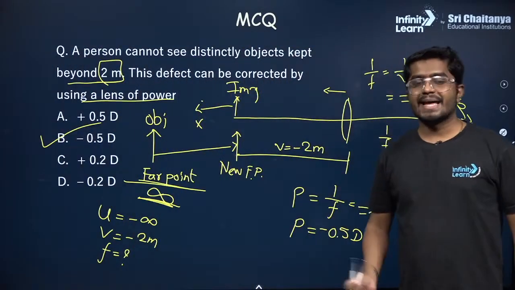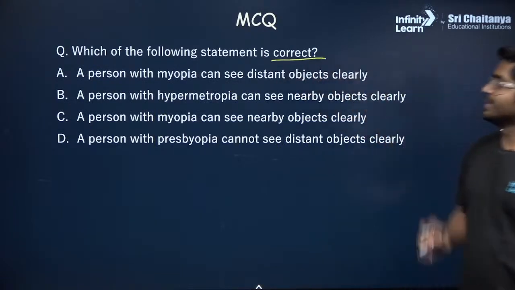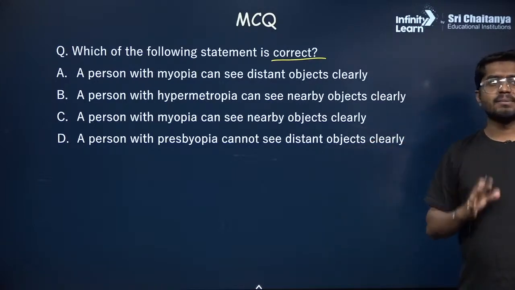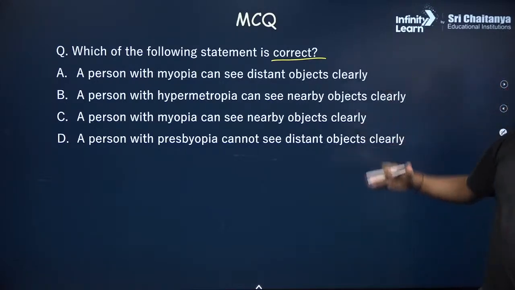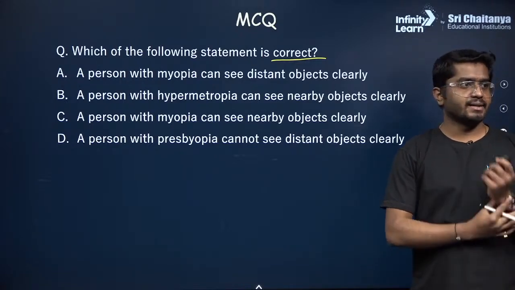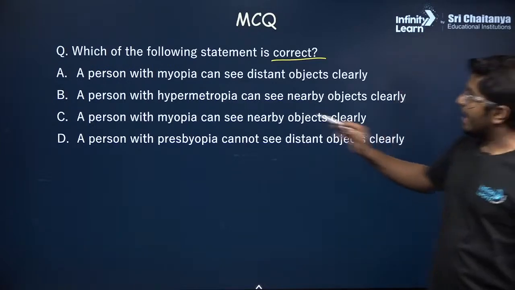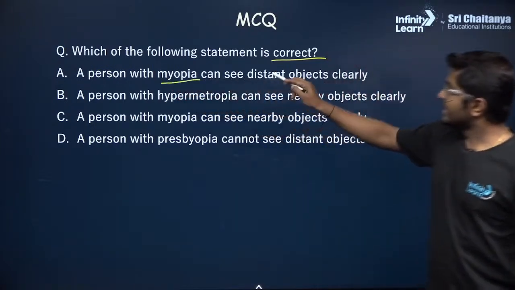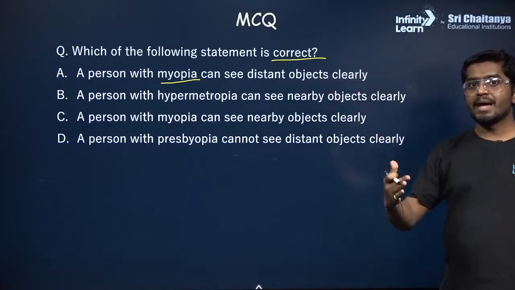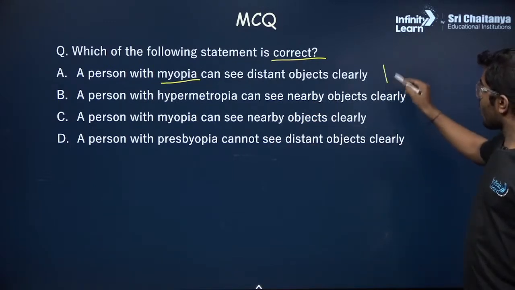Easy? Next question. Which of the following statement is correct? So there are 4 statements and only single statement is correct. Other 3 are wrong. So you have to identify which statement is correct. First statement, a person with a myopia can see the distance objects clearly. Myopia person cannot see the distance object. So this statement is wrong.